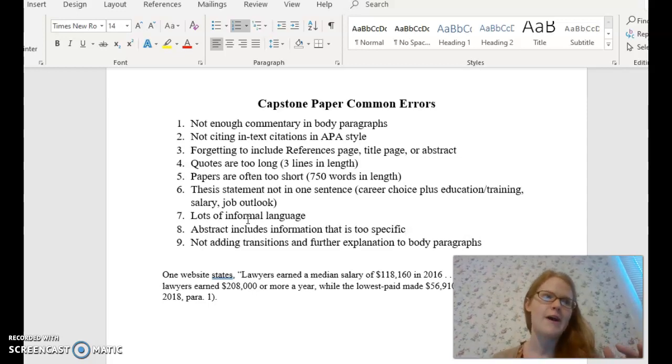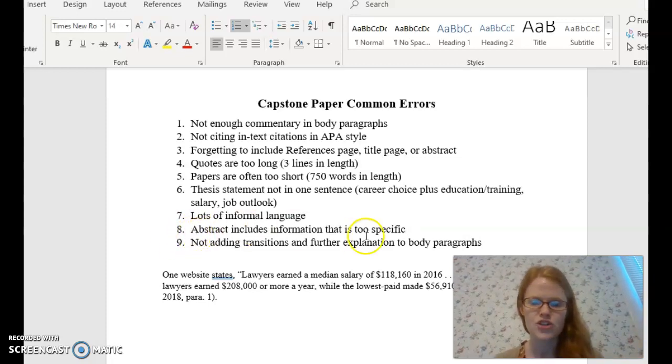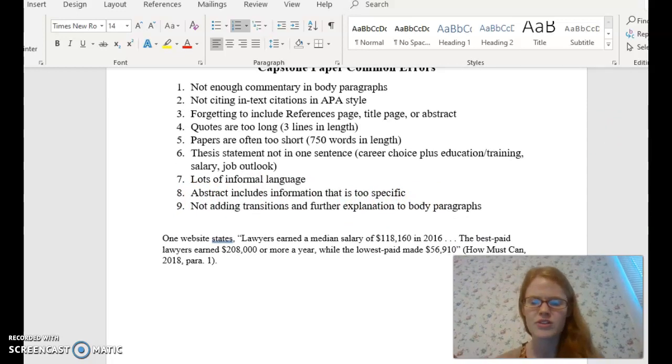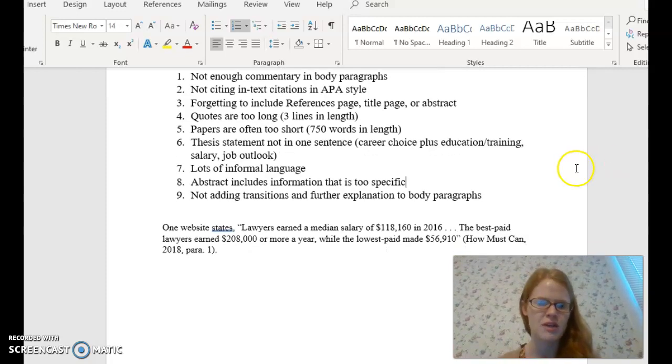Specific sort of things that you would have to cite, okay? Your abstract, you're just giving general information. It's 5 sentences long, about 100 words or less, and again, you're just including generalized information. So don't include specific information like exactly what your salary is or exactly what the job outlook is, okay? Make sure that you just include general information.